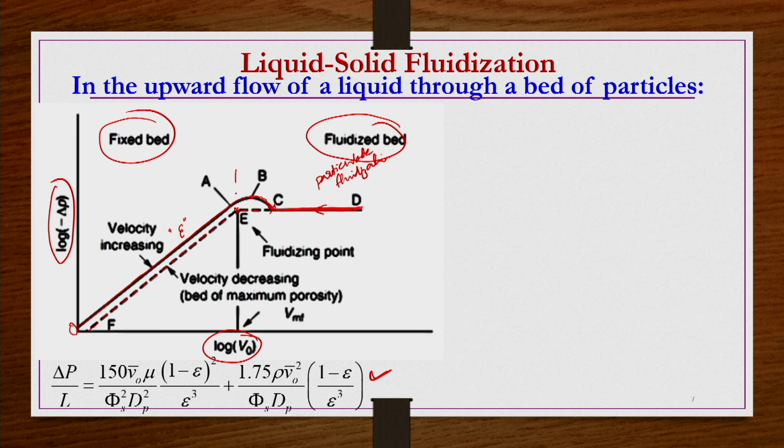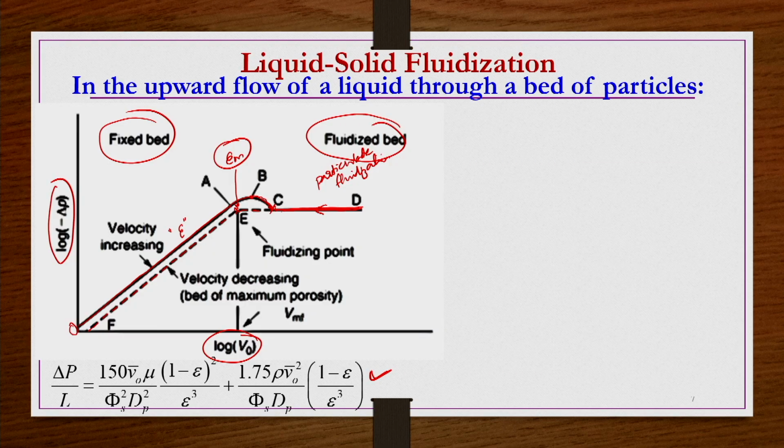It has a slightly higher voidage, which is the maximum voidage possible under fixed bed conditions, or the minimum voidage possible under fluidized bed conditions. Because after that, if you increase the fluid velocity, the voidage is going to increase, right.